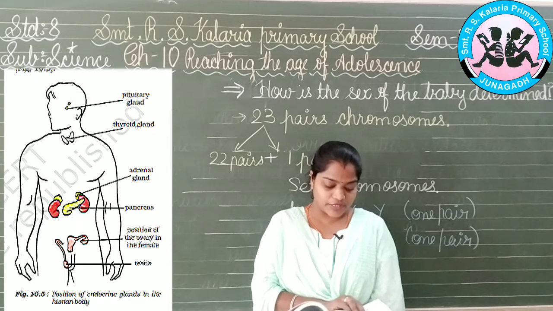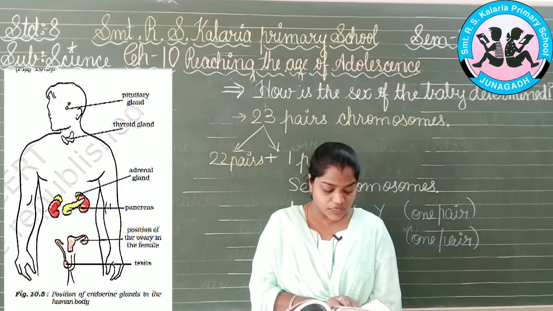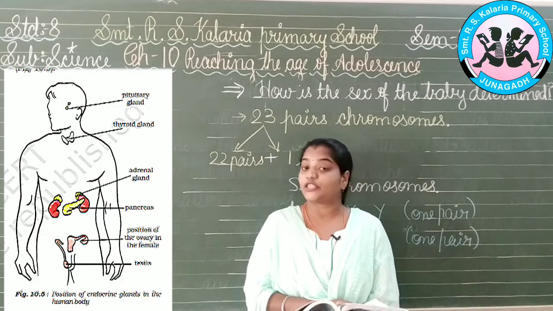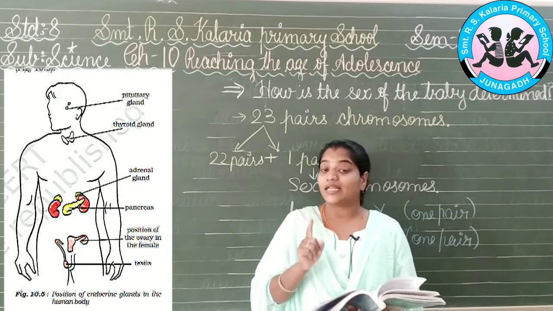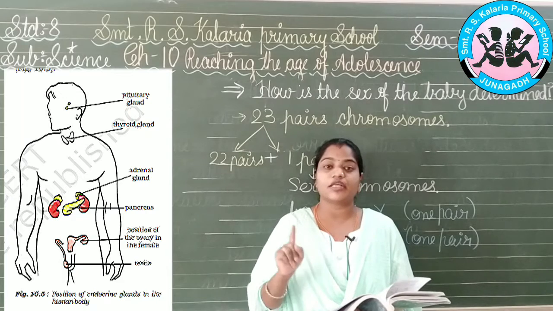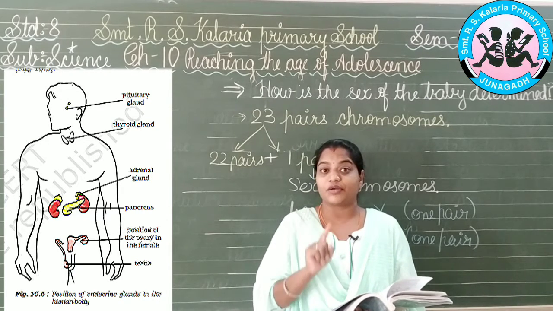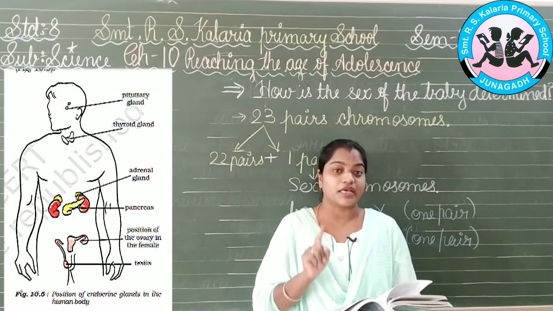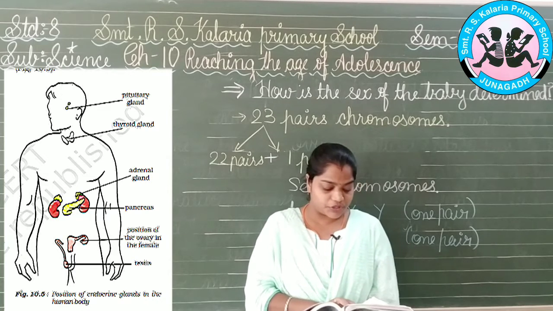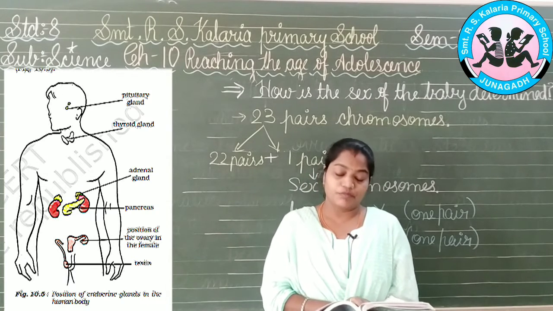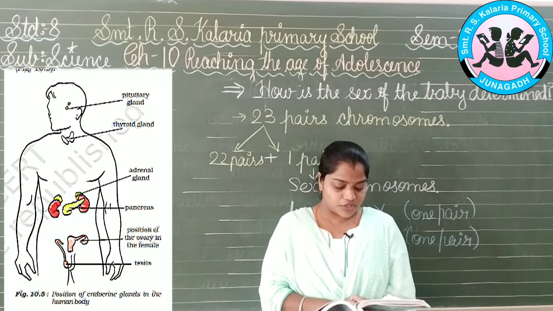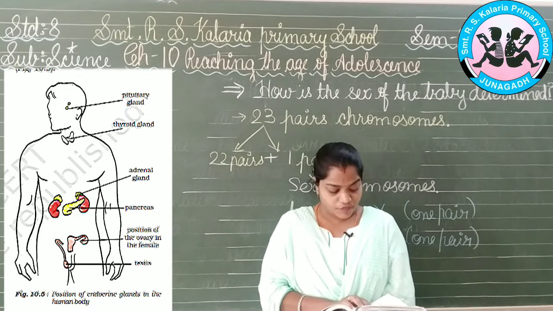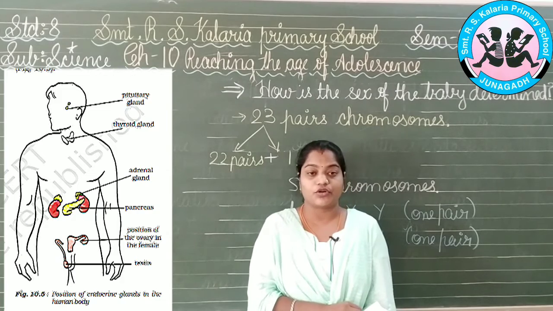So thyroid and the adrenal secrete their hormones when they receive the orders from the pituitary gland. Yes, this pituitary gland is the master gland. So until and unless the pituitary gland gives a response to them, they will not be producing any of the hormones from their glands. So the pituitary gland will be giving them orders to produce the hormones. Pituitary also secretes the growth hormone, which is necessary for the normal growth of a person.